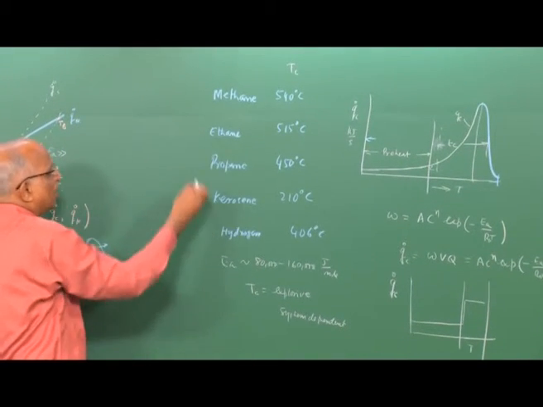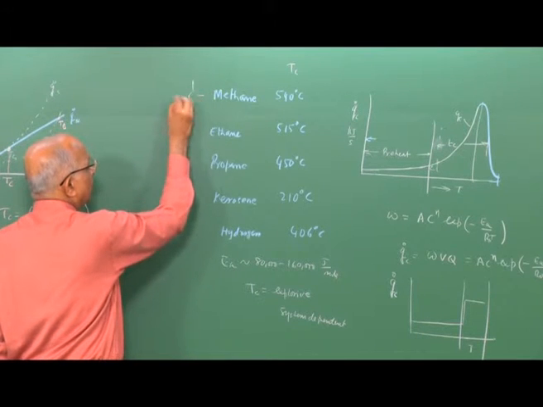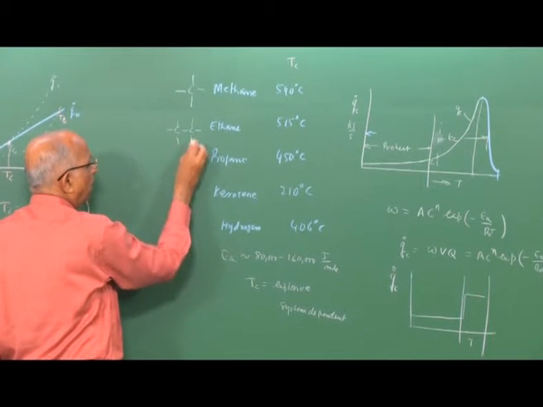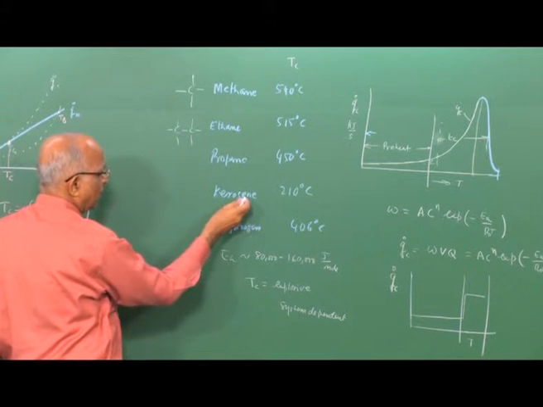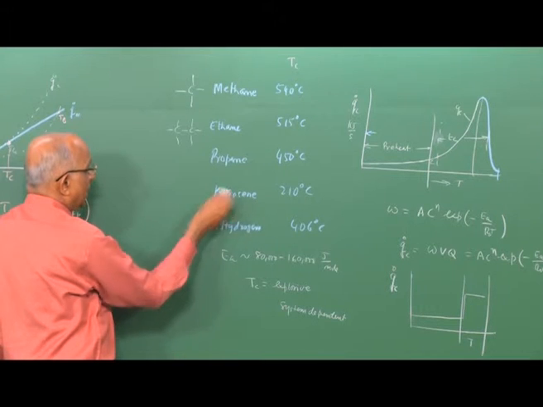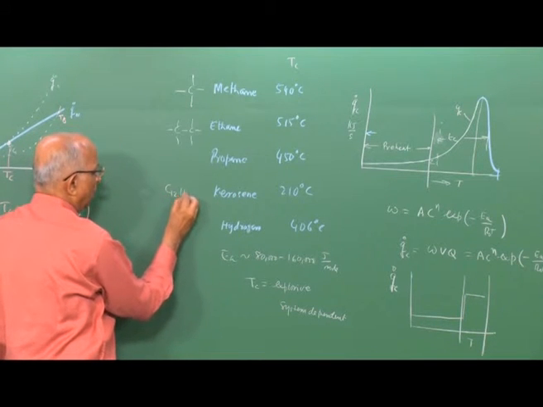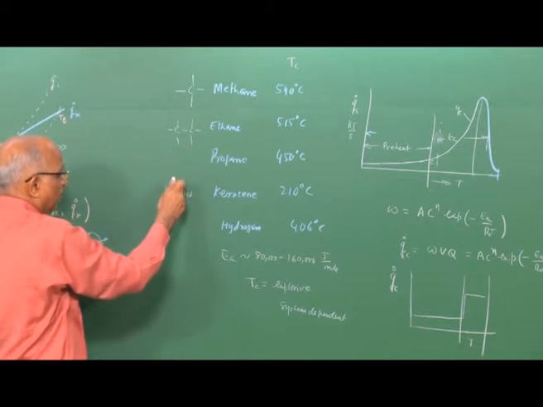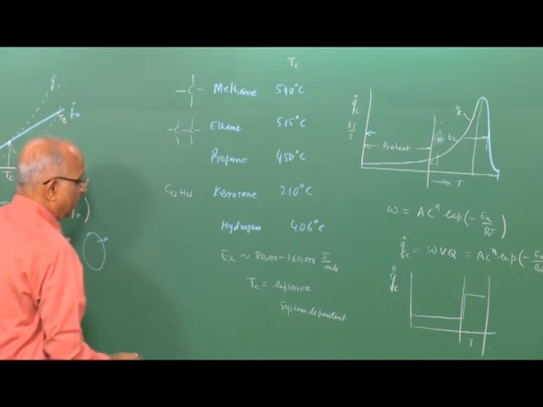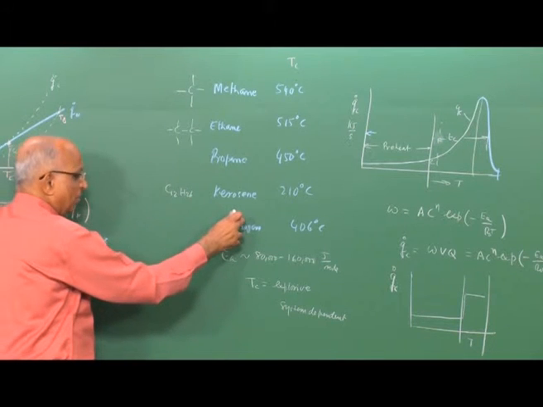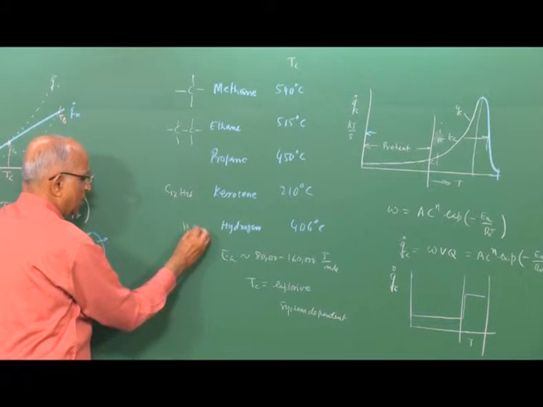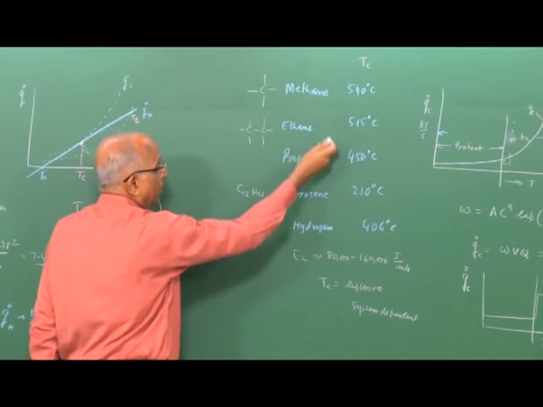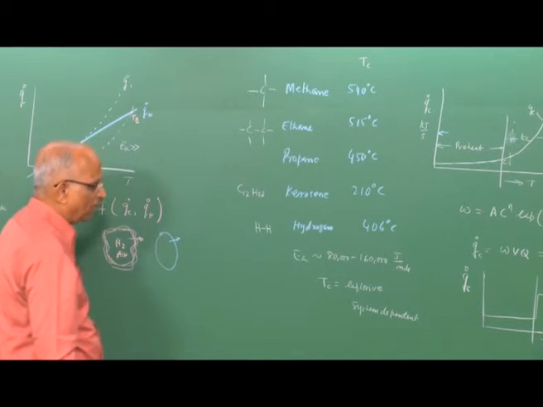What we find from this table is methane has a simple structure. As the structure becomes more and more complicated or involved, the auto ignition temperature drops until for kerosene it is dodecane, that means I am talking of C12H26. The auto ignition temperature has decreased. As the structure becomes more complex, it ignites a little bit easier, but it also depends on the structure of the substance, like for instance H2 over here has a much higher value than many of these alkanes over here.